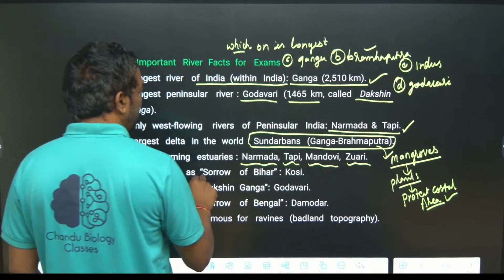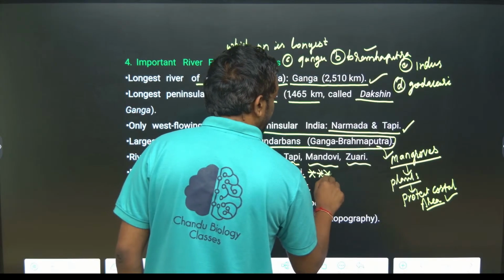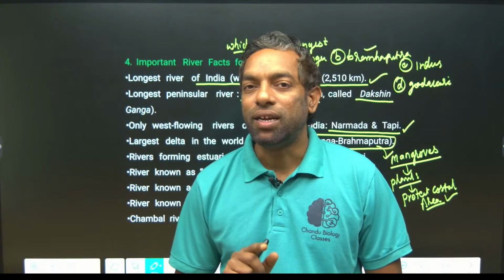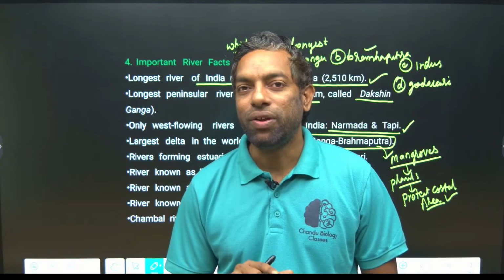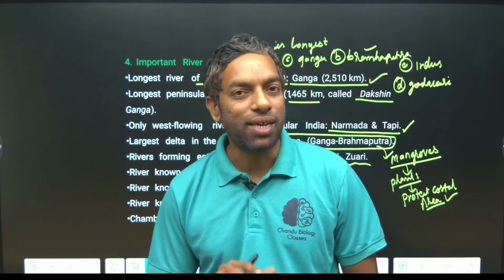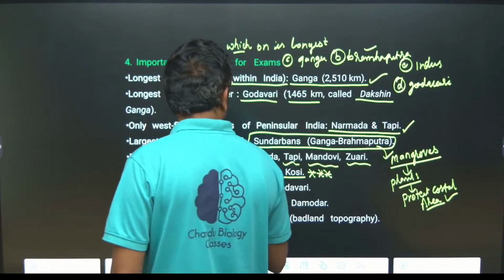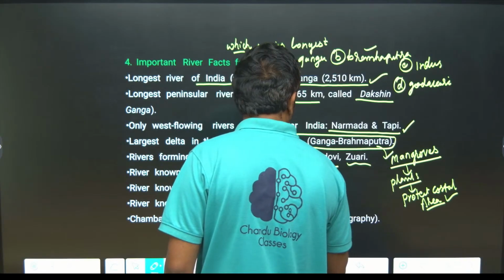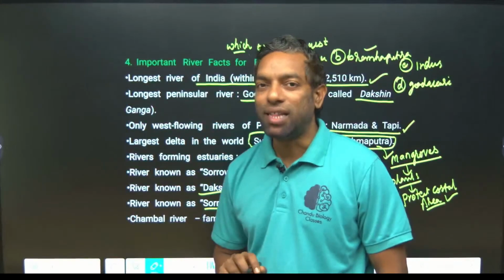The river known as Sorrow of Bihar is the Kosi. This is important from the exam point of view. Which one of the following is the Sorrow of Bihar? The Kosi. The Kosi river is the reason for many floods in Bihar state during the rainy season, so we call it the Sorrow of Bihar. The river known as Dakshin Ganga is Godavari. The river known as Sorrow of Bengal is Damodar. Sorrow of Bihar is the Kosi, Sorrow of Bengal is the Damodar river.